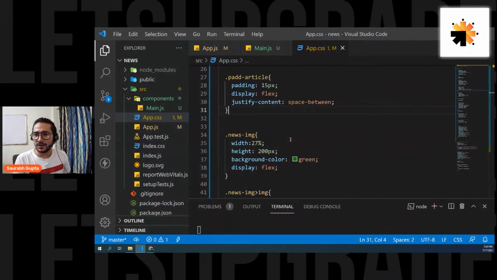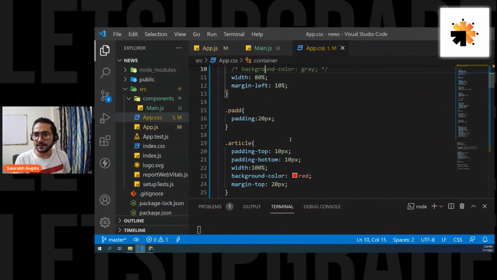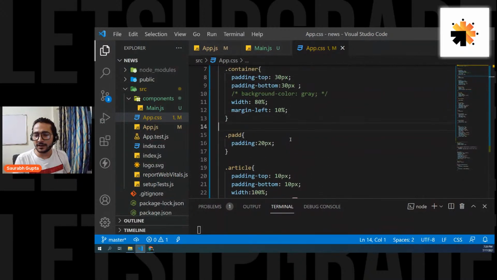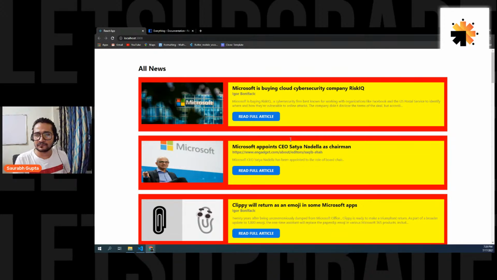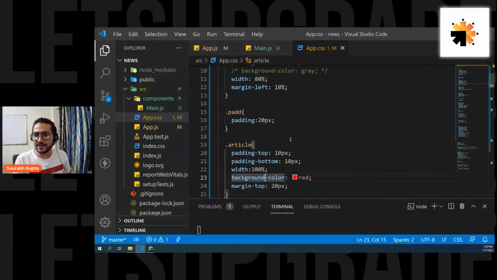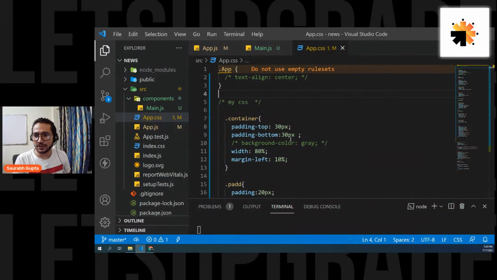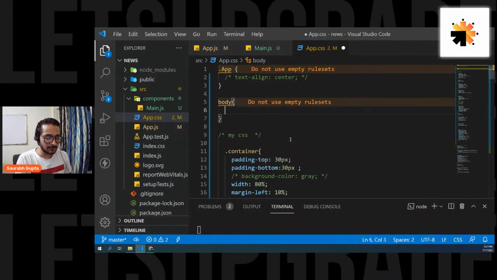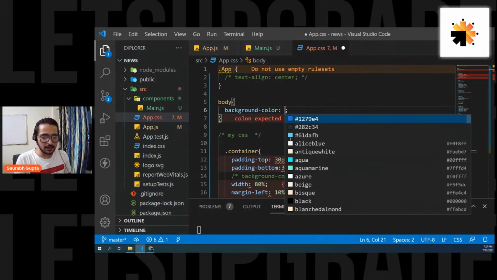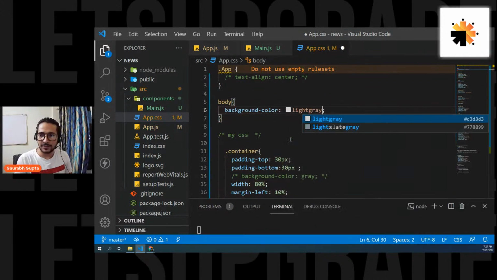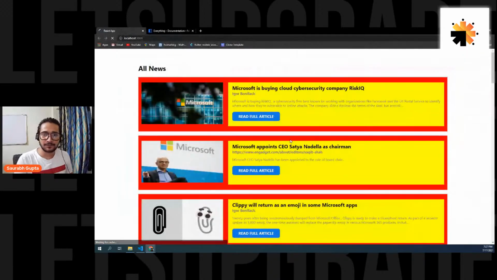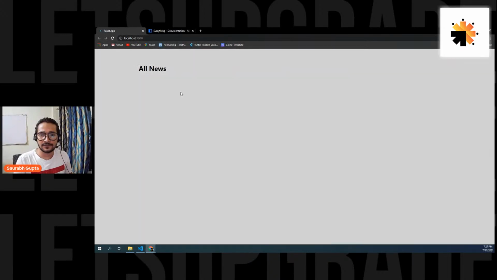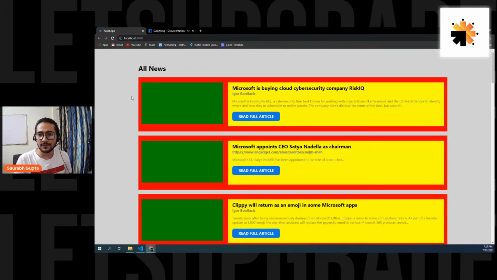Right. Now finally, let's make the complete page, like body, background color, light gray, something like that. Let's see if we get it. Perfect. We get the light gray color.